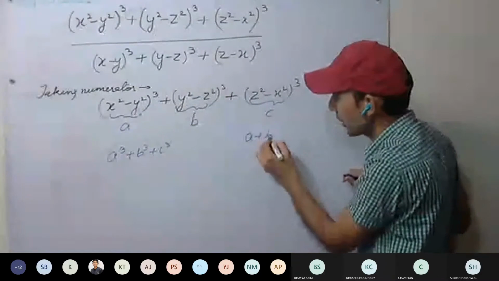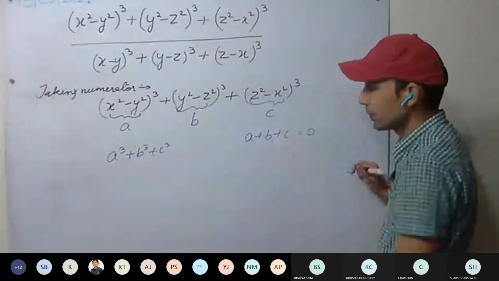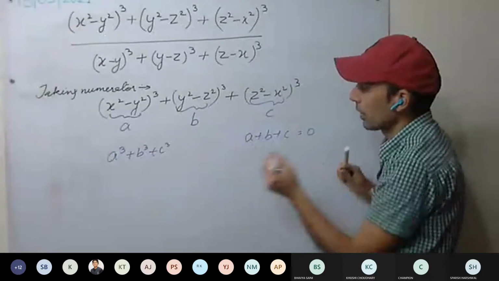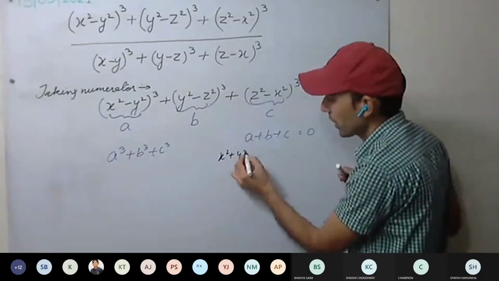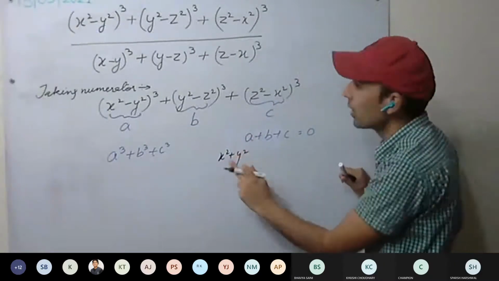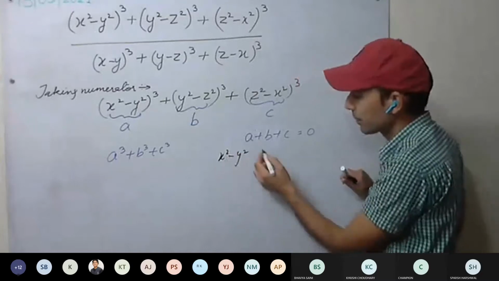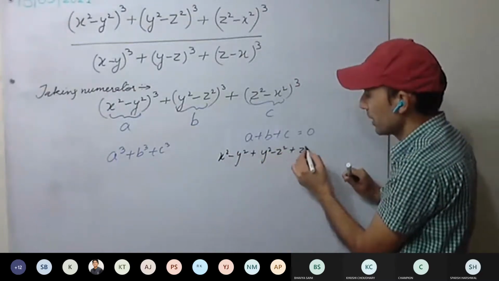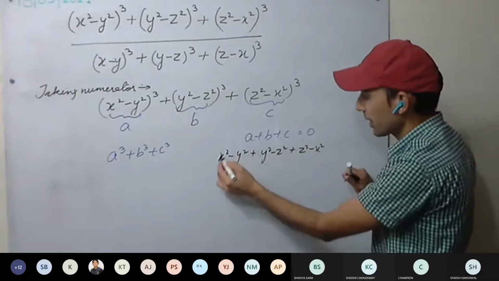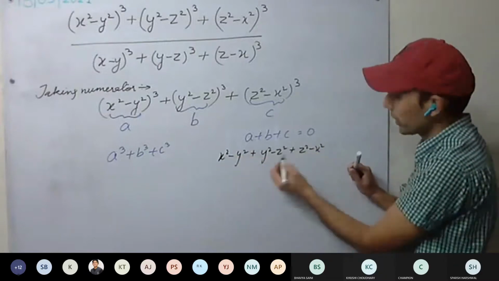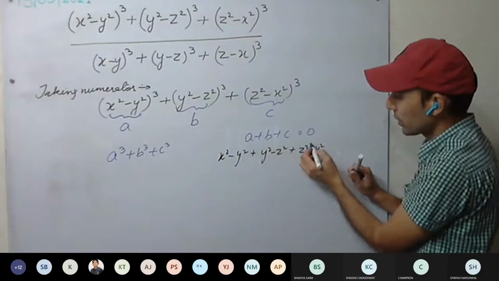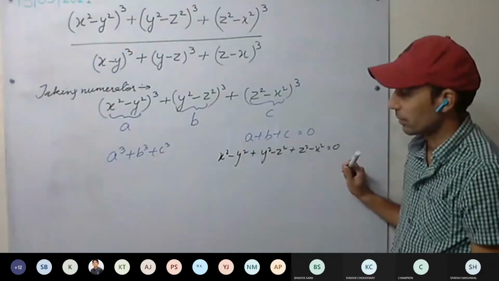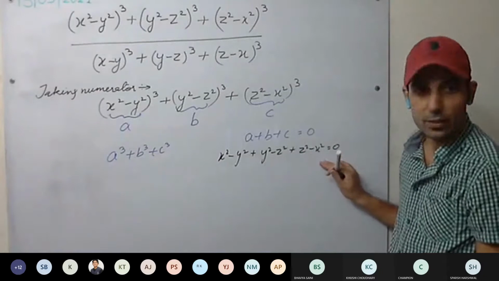Now see one more thing. Is a plus b plus c equal to 0? You can check as well. a is x square minus y square, plus b, y square minus z square, plus c, z square minus x square. x square minus x square, minus y square plus y square, minus z square plus z square. This whole thing is 0.